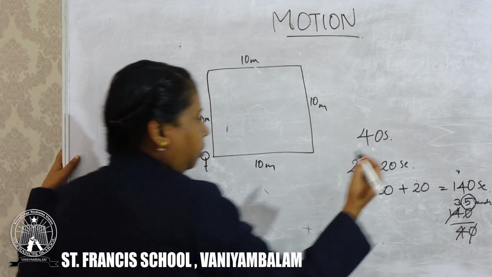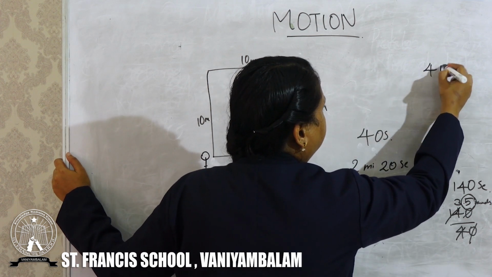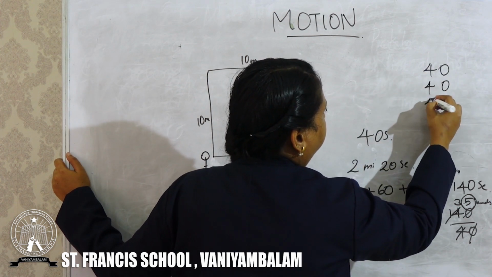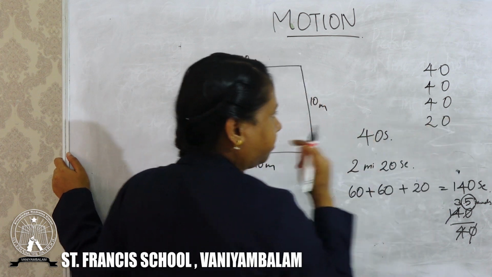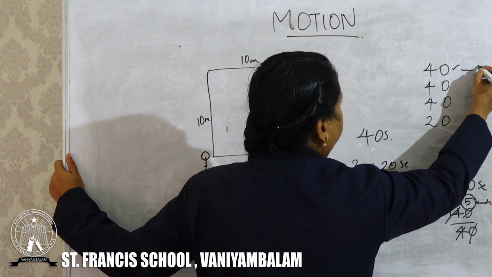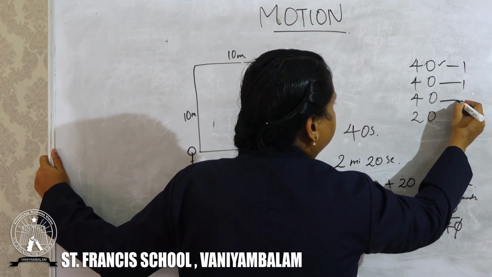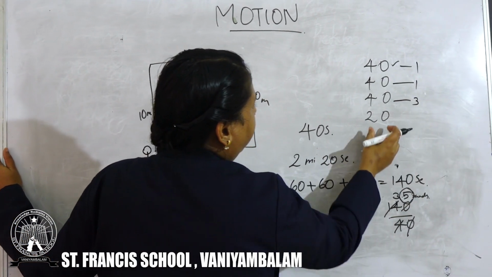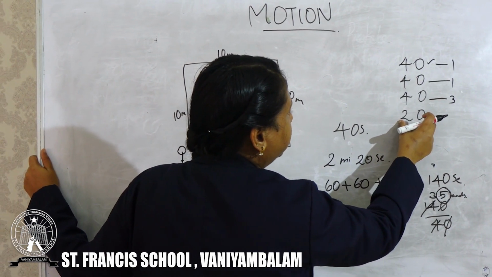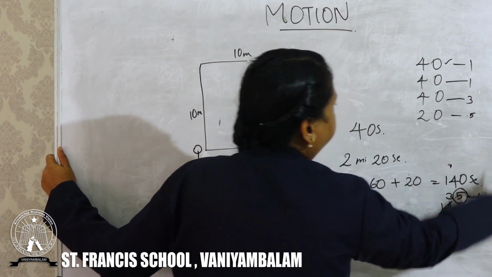I will explain it more. You know that 140 seconds means 40, 40, then 40, then 20. First 40 seconds, one round, then next 40 seconds, second round, next 40 seconds, third round, and next he has only 20 seconds. So he took only half round.